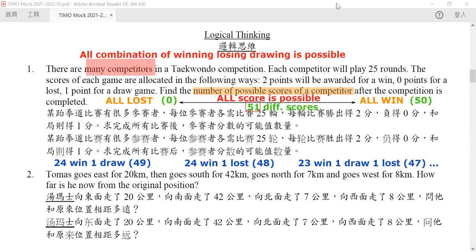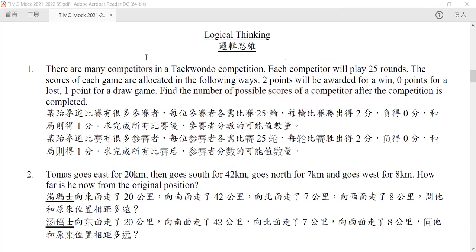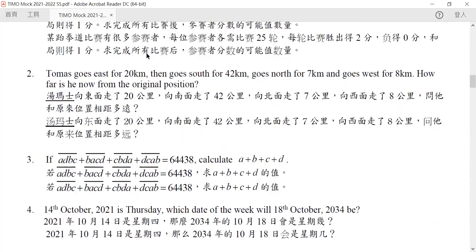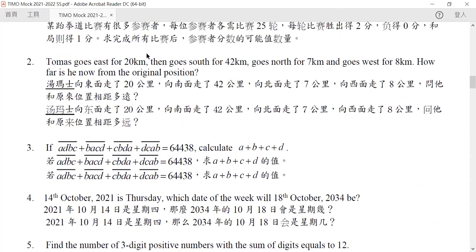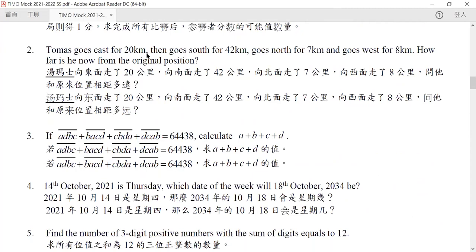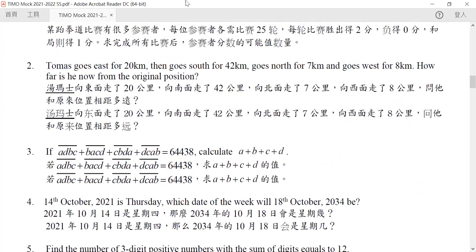Now let's go to our second question. Thomas goes east for 20 kilometers and then goes south for 42 kilometers and then goes north for 7 kilometers and goes west for 8 kilometers. Now it looks complicated, but it's very simple.